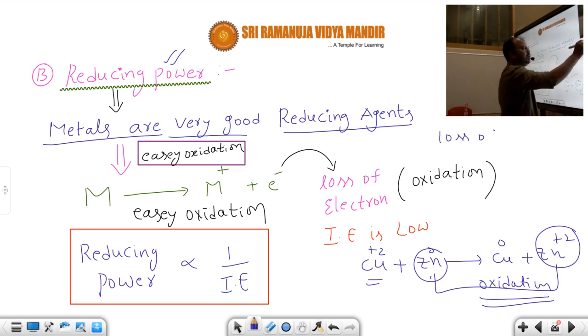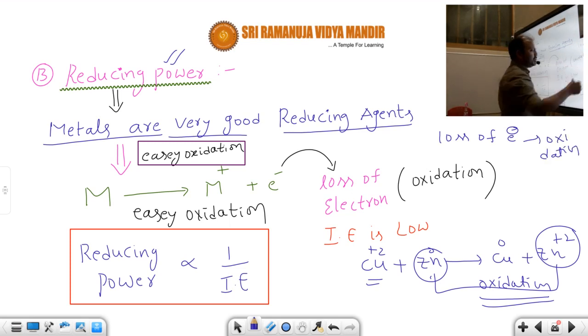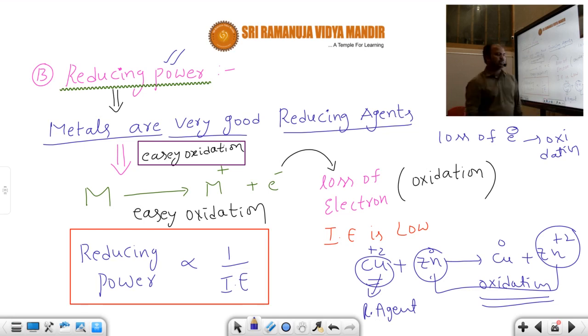Loss of electrons is always called oxidation. So zinc can be converted into zinc plus 2. It is called oxidation. But the adjacent element, what will it be? That acts as a reducing agent.